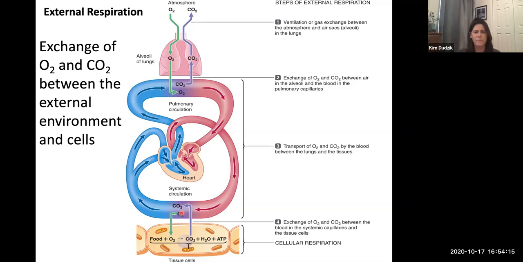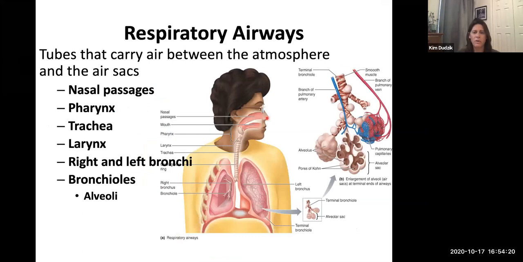Okay. So you learned in anatomy, hopefully, all the respiratory airways, so it's helpful for you to remember what these airways are. We're mainly going to be concerned with the lungs, exactly what's happening at the lungs.